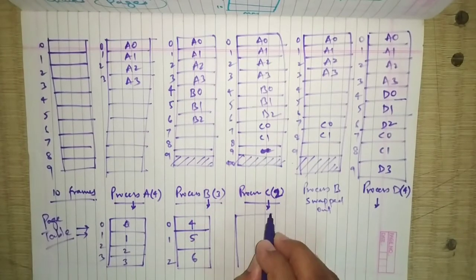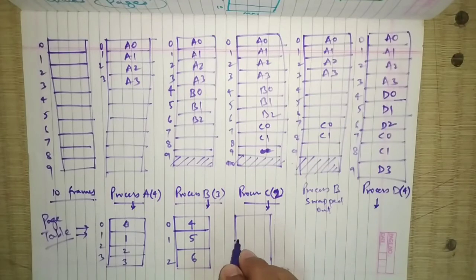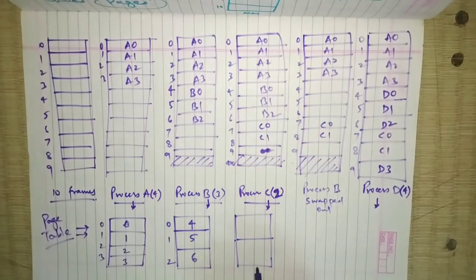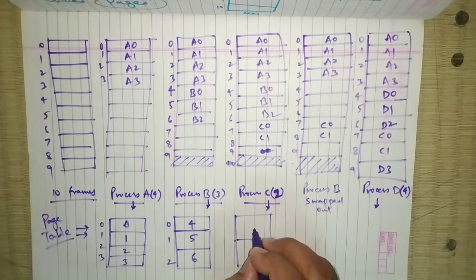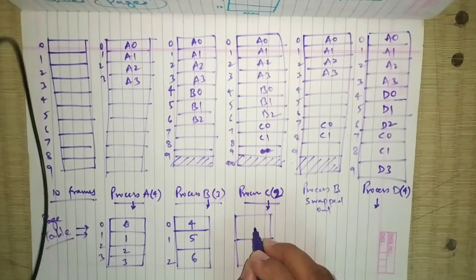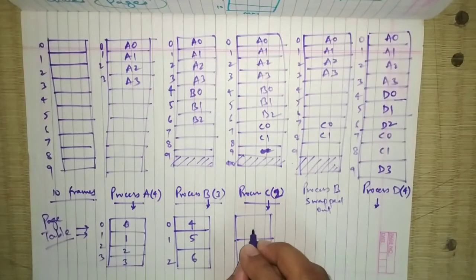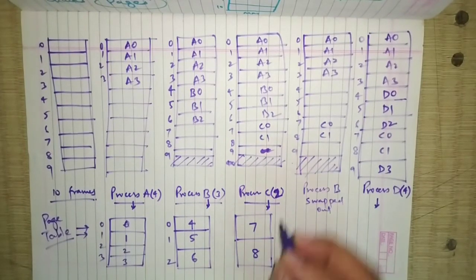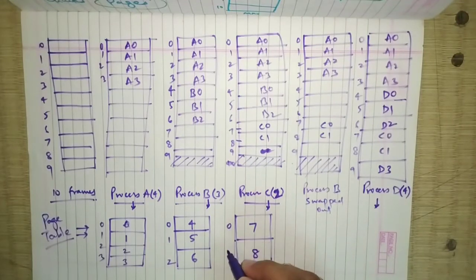Now you will easily tell me the page table for process C. We have only 2 pages of process C, so I will write 7 and 8, because C is at frames 7 and 8. The indexing is 0 and 1.